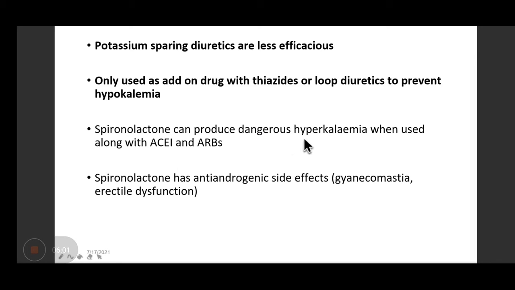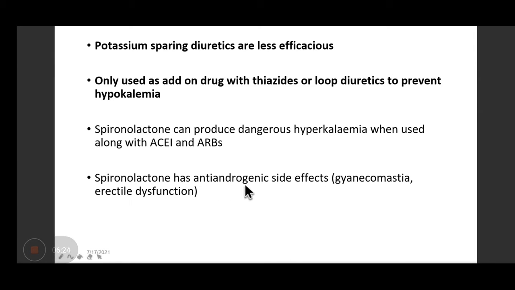And spironolactone can produce dangerous hyperkalemia if prescribed along with an ACE inhibitor. We discussed in the last lecture that ACE inhibitors have the potential to cause hyperkalemia, and if the patient is on spironolactone or any other potassium sparing diuretic, chances of hyperkalemia are very high. So this combination is avoided.